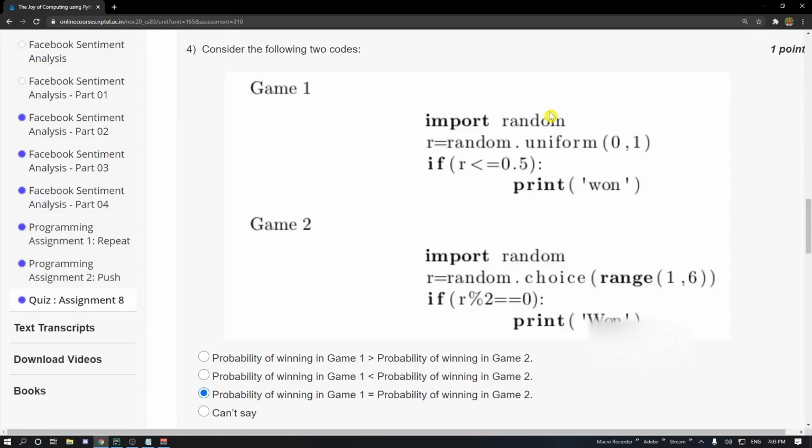For the fourth question, random.uniform 0 to 1 returns values from 0 to 1 including 0 and 1. So when we check if the number is less than or equal to 0.5, we are checking for 50% of the probability. For game 2, random.choice of range 1 to 6 returns numbers from 1 to 6. So when we check R mod 2 equal to 0, we are checking if the number is an even number. So here the chance is 50% since only 2, 4 and 6 out of the 6 numbers are even numbers. So the percentage of winning here in game 1 and game 2 is the same. So the option is C.